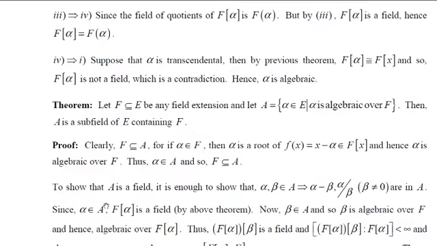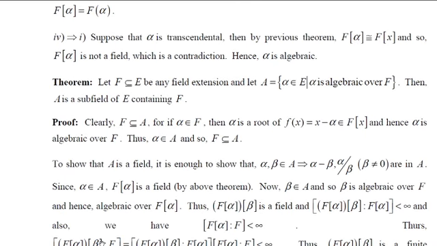And by the previous theorems, the dimension of L over F is the dimension of L over K times the dimension of K over F. By that result, the dimension of F(alpha)(beta) over F is the dimension of F(alpha)(beta) over F(alpha) times the dimension of F(alpha) over F. Since both are finite, their product is also finite. Therefore, this is a finite extension field. That is, F(alpha)(beta) over F is finite. And we know that any finite extension is an algebraic extension. Therefore, every element of this set is algebraic over F. And remember, this set contains both alpha and beta.